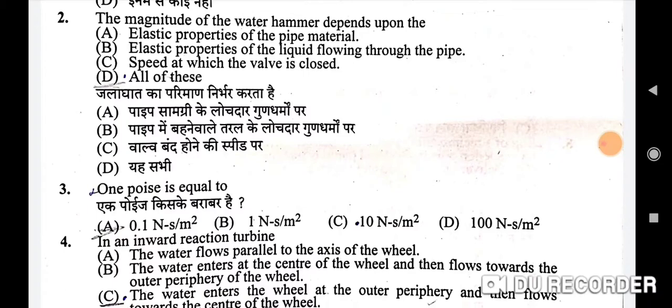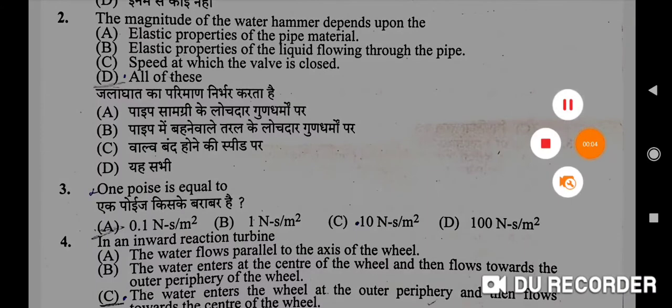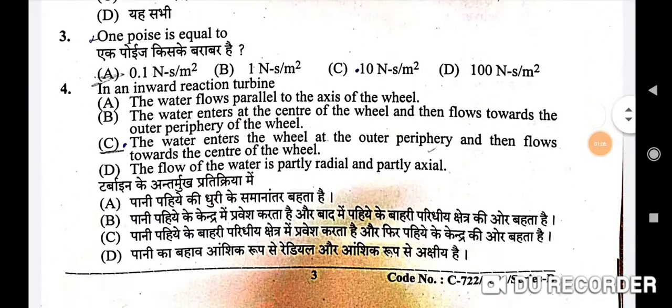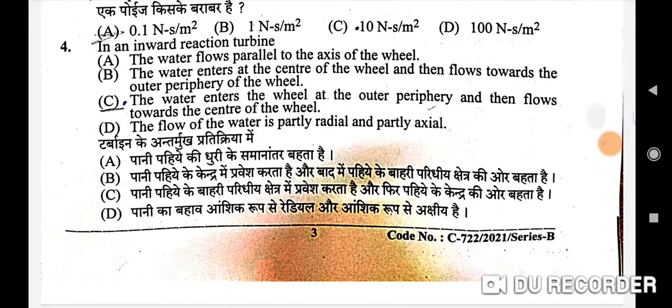The third question is, 1 poise is equal to. The correct option is A, Newton second per meter square. Next question is, in an inward reaction turbine, the correct option is C, the water enters the wheel at the outer periphery and then flows towards the center of the wheel.